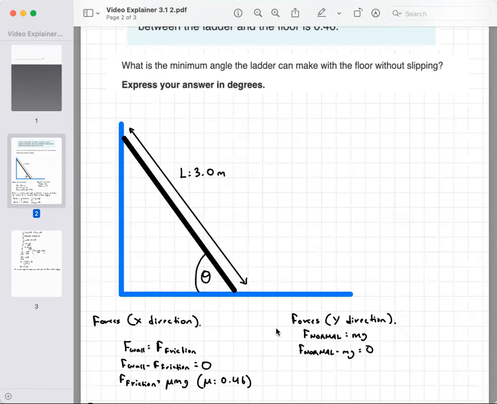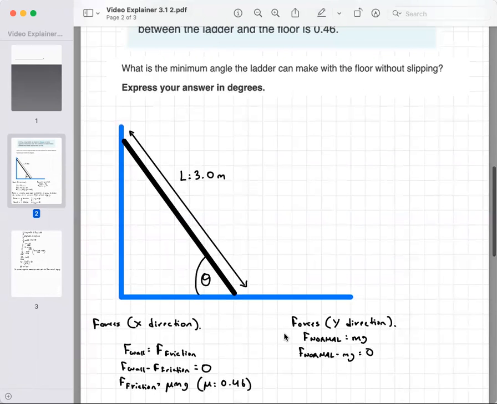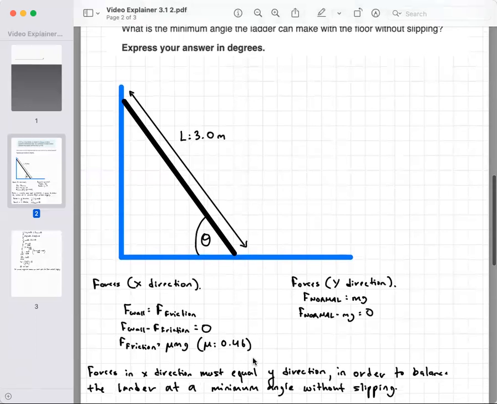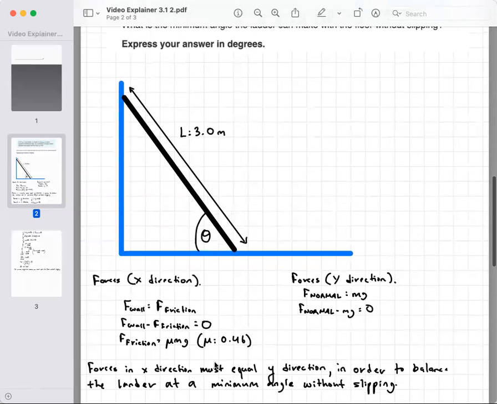And so the forces in the y direction, it's going to be the normal force, which is equal to mg. And so we can assume that the normal force minus mg is also going to be 0, since they are equal to each other in this situation. So the forces in the x direction must equal the forces in the y direction in order to balance the ladder at a minimum angle without slipping. So for that case, we're going to have to write a solution where the forces are balanced, and then we can solve for the angle.